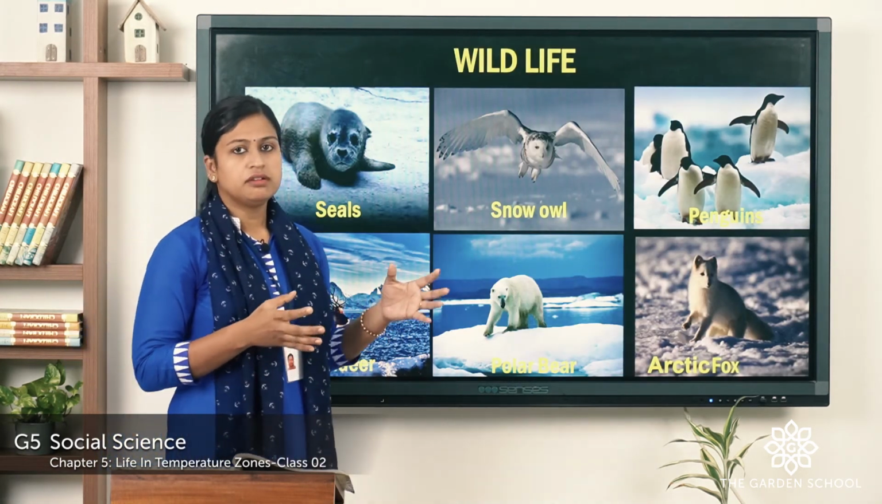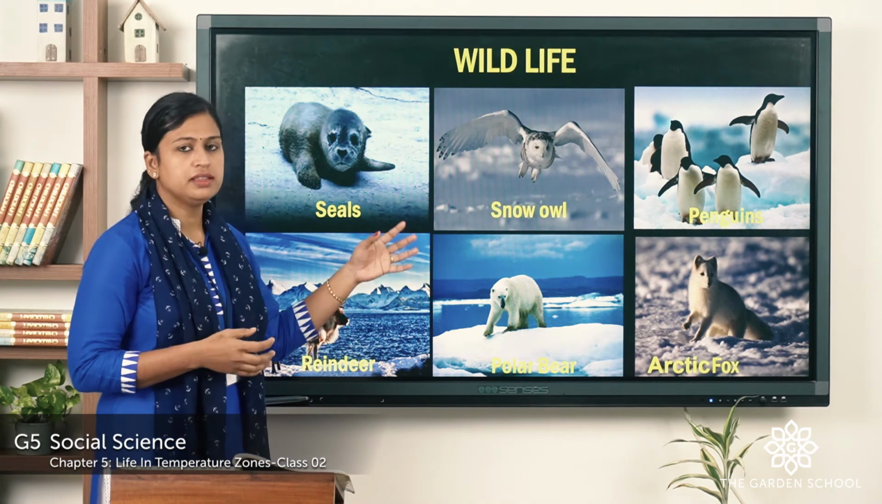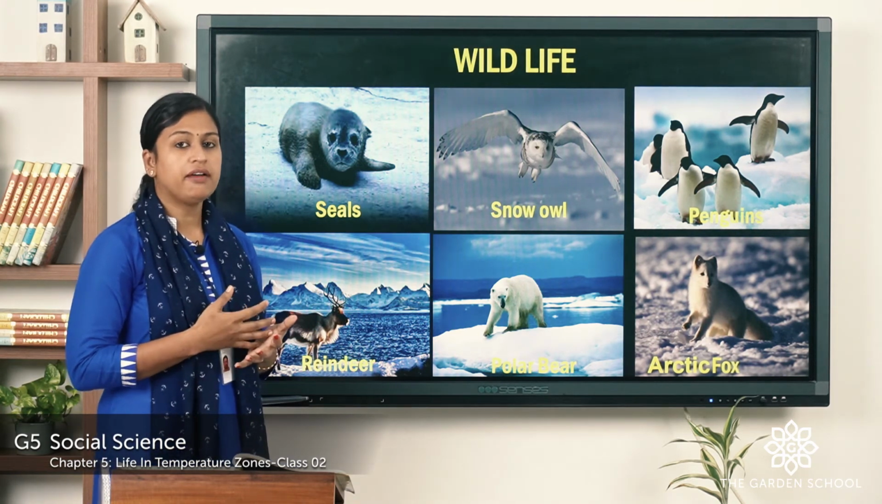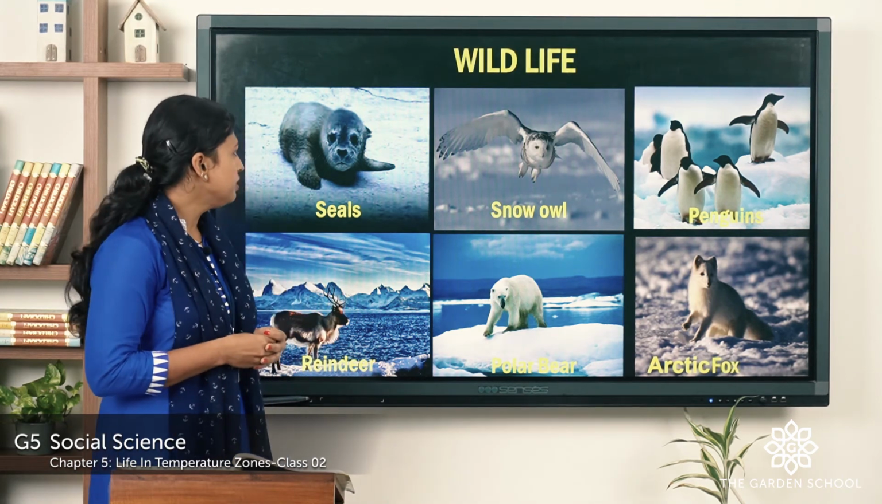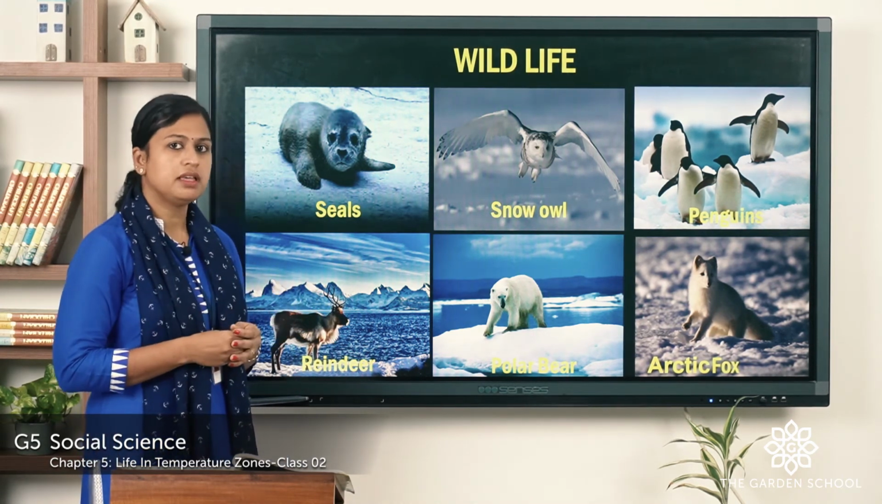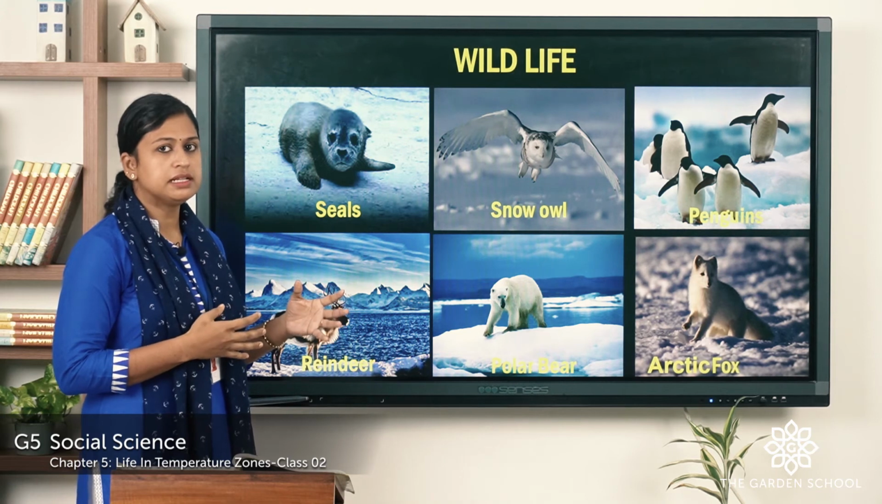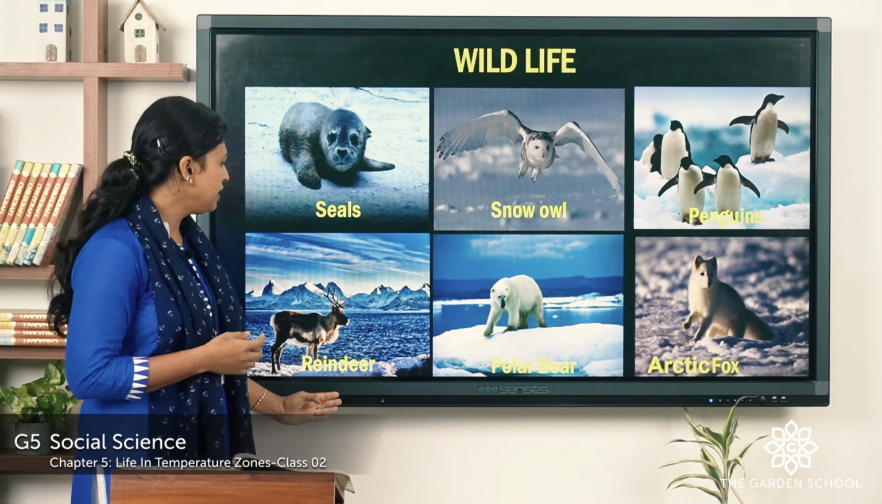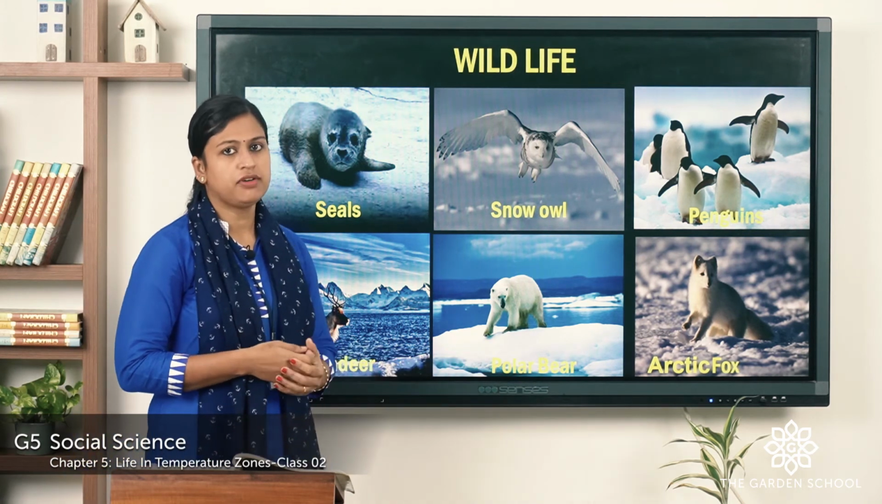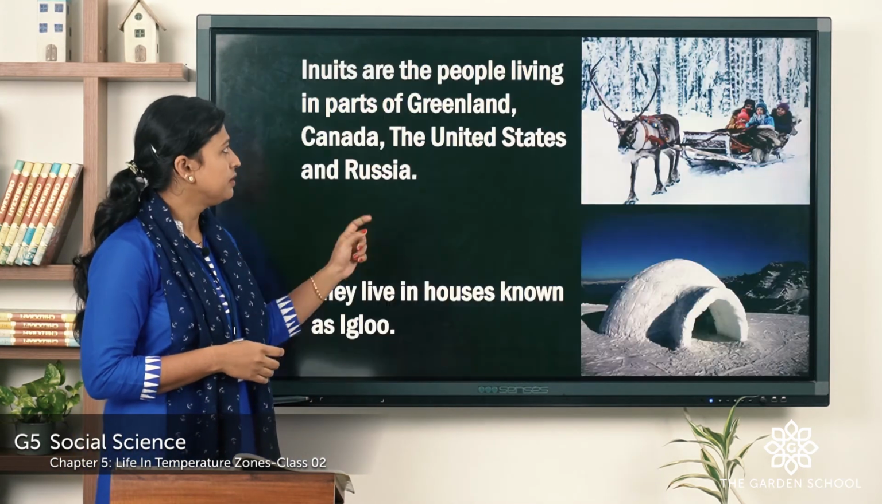These are wild animals found in this frigid zone. They have very thick skin and heavy coat of hair which protect them from severe cold. Some of the animals are seals, snow owl, penguins, reindeer, polar bear, Arctic fox and so on.